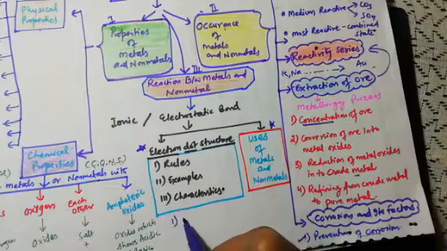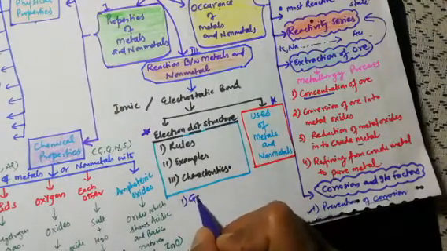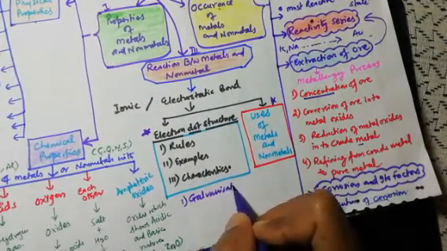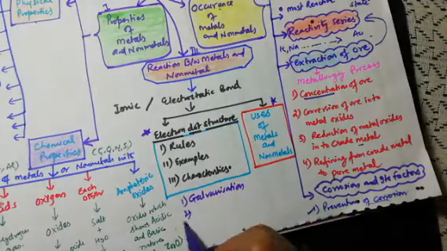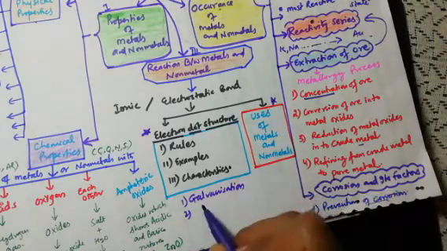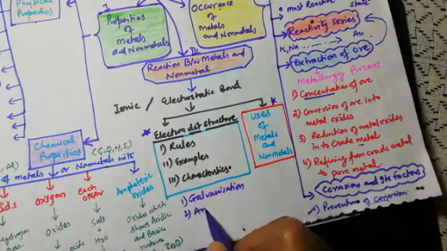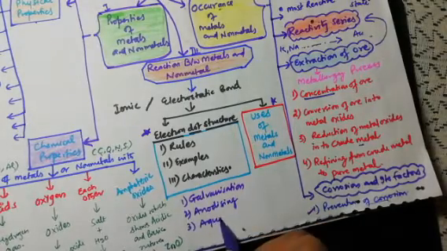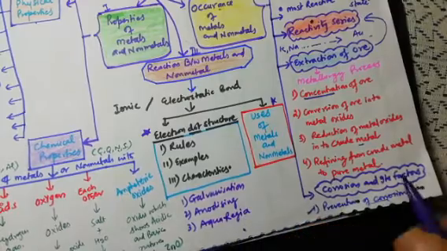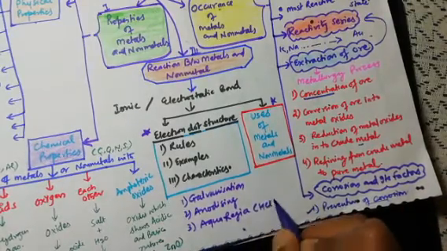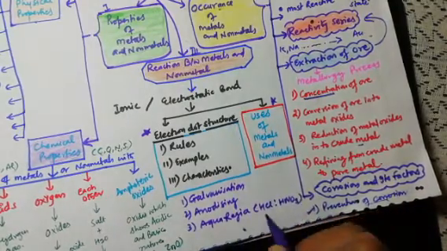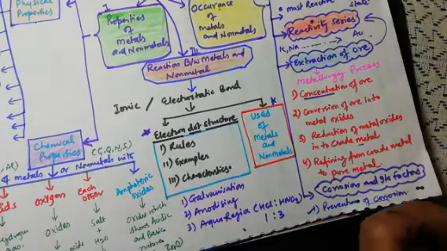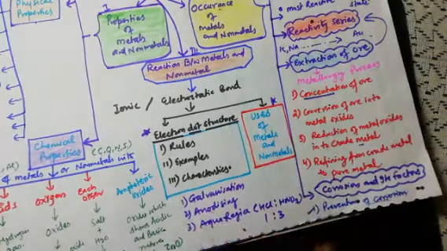There are some special definitions also. Suppose galvanization is used in prevention of corrosion, where we galvanize iron with zinc. Then anodizing is for aluminum. Then aqua regia we have studied in acids also, when two acids, HCl and HNO3, react in the ratio 1:3. So these are some of the definitions that can be asked in the exam.